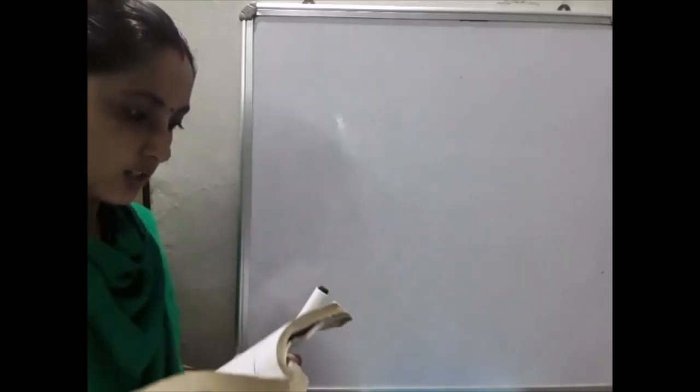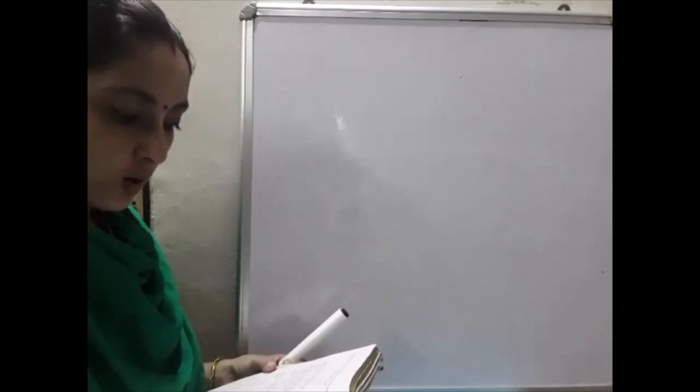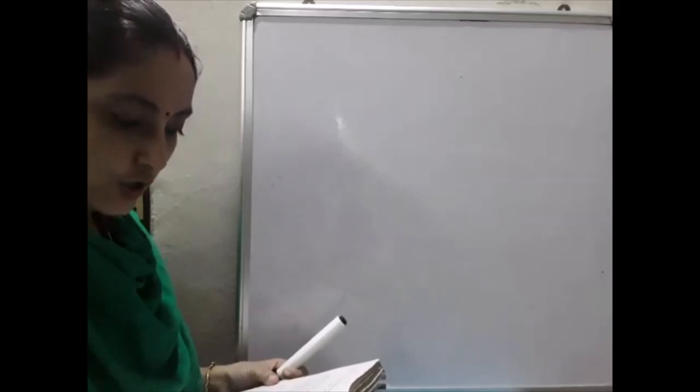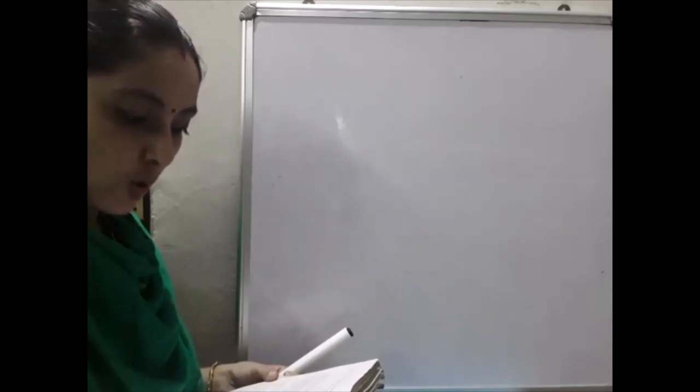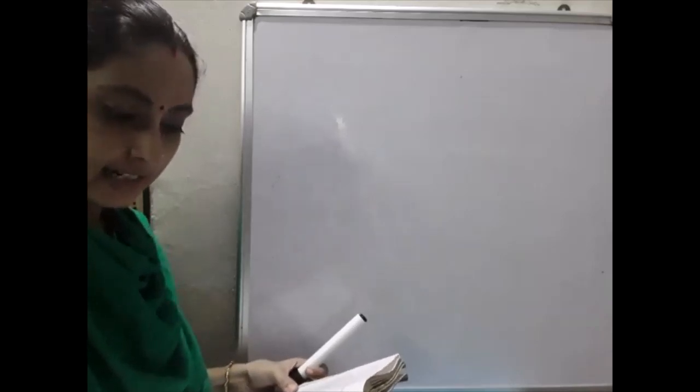Okay, so the next question is example 3 on the next page, page number 96, example 3. In the figure, OP, OQ, OR, OS are the 4 rays. You have to prove angle POQ plus angle QOR plus angle SOR plus angle POS is equal to 360 degree. That you have to prove.